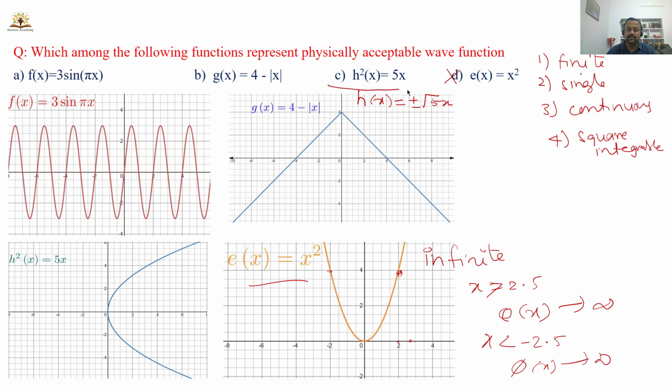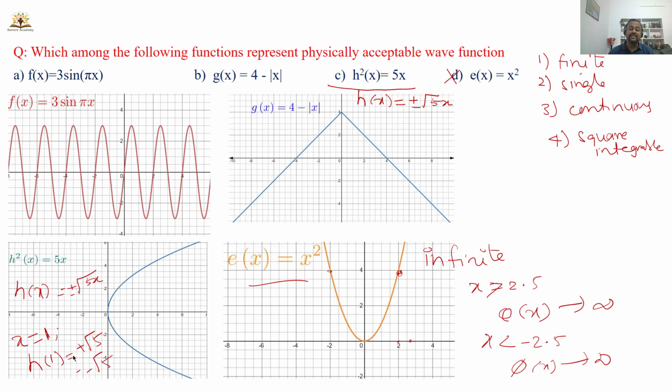Next, look at the third one. h square of x equals 5x, or h of x equals plus or minus root 5x. For example, let us say x equals 1. Then what is the value of h of 1? We are getting two values: one is root 5, another one is minus root 5.